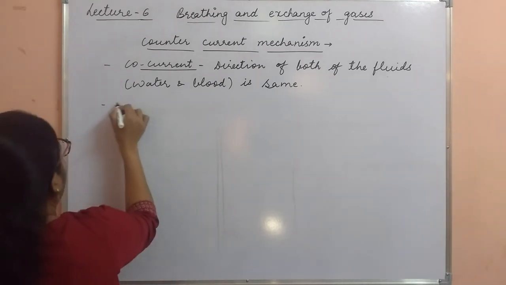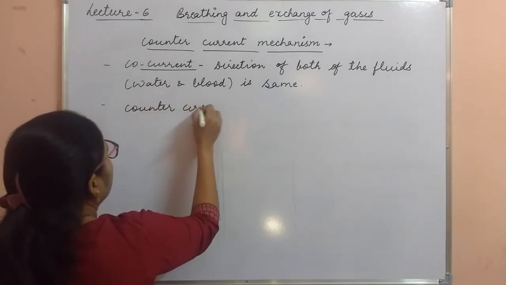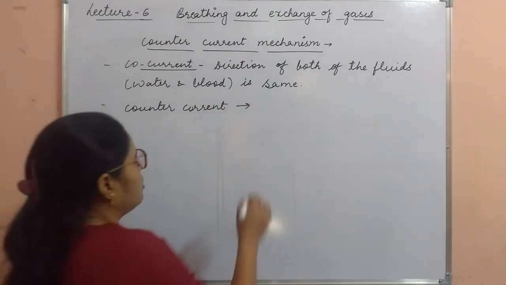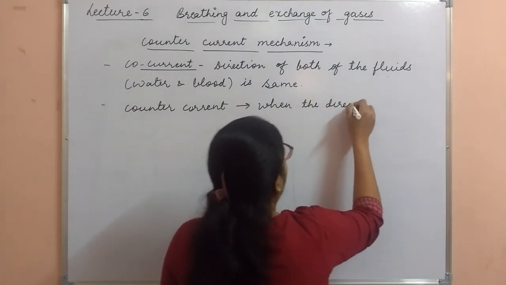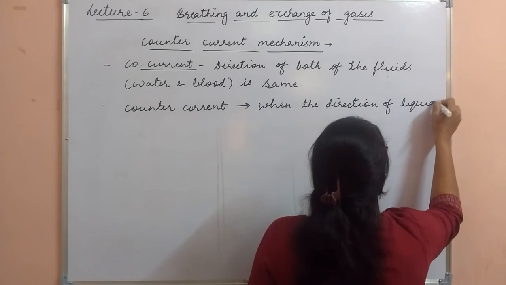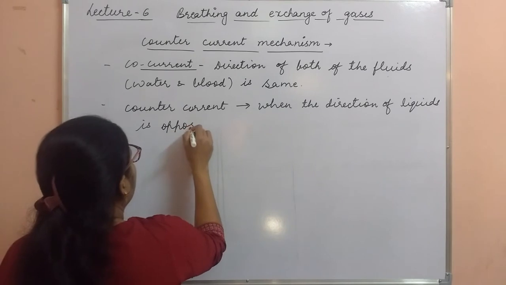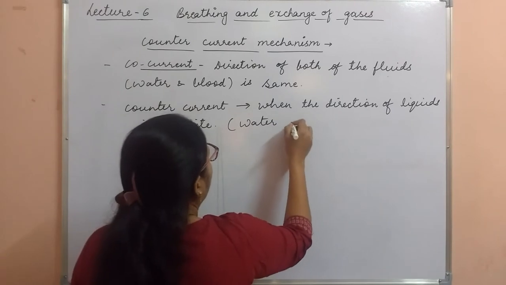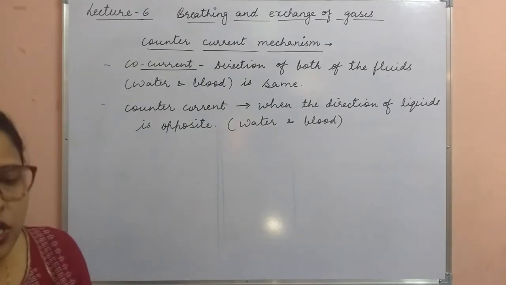Second one is the countercurrent mechanism. Countercurrent is when the direction of both of the liquids is opposite. What are the liquids here? Again, water and blood. So the direction of blood and water are opposite. This is called countercurrent.